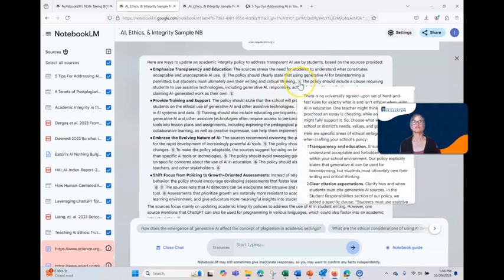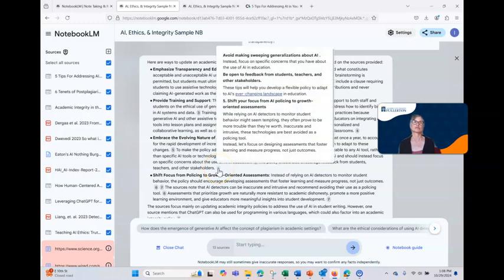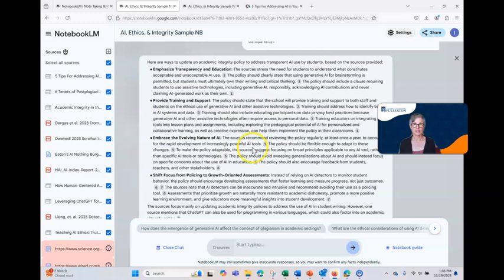So if I hover on number 1, there's no hard and fast rules, clear citation expectations, transparency in education, and so on. So all of these ideas came from different sources. Avoid making sweeping generalizations about AI, be open to feedback, shift your focus. So that's really handy for students, right?